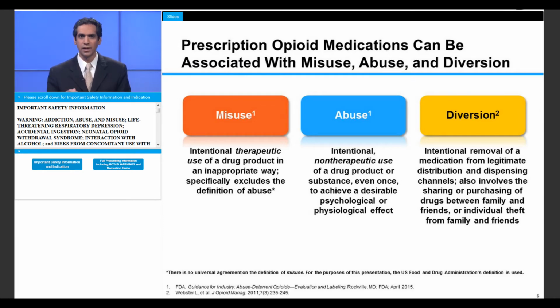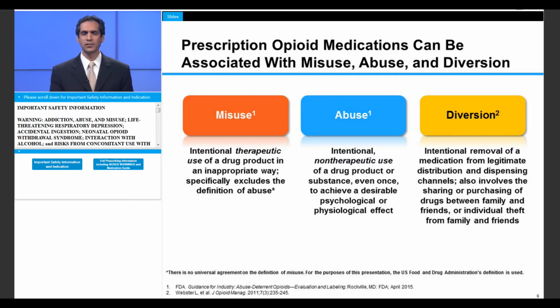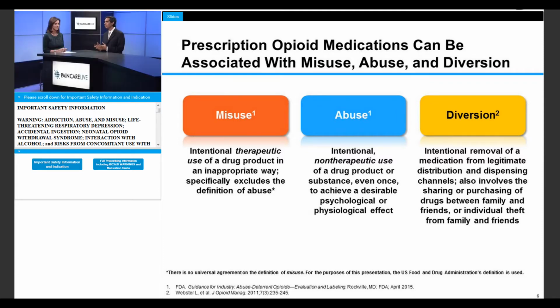Abuse is intentional, non-therapeutic use of a drug product or a substance, even once, to achieve a desirable psychological or physiological effect. Examples include taking multiple intact pills to achieve euphoria or a high, or tampering with the form of the drug, such as crushing it or snorting it. Diversion is the intentional removal of a medication from legitimate distribution and dispensing channels. Diversion also involves the sharing or purchasing of drugs between family and friends, or individual theft from family or friends.